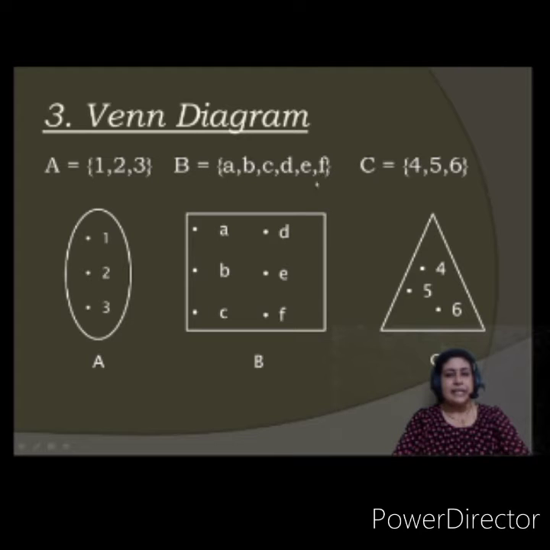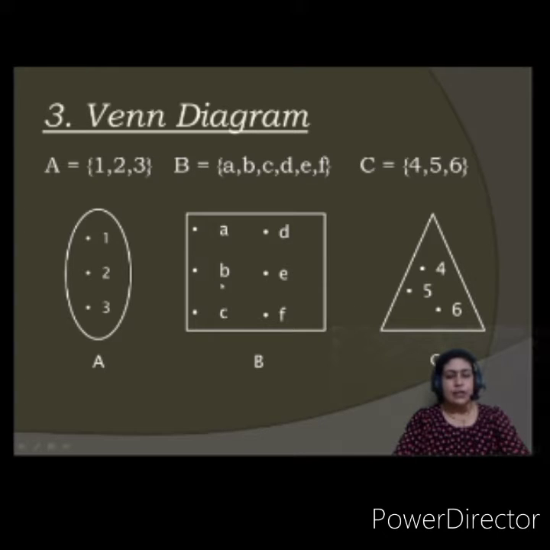Same way for B: A, B, C, D, E, F are represented in this. This is the B set. And 4, 5, 6 is represented in a triangle. You can take any shape. A Venn diagram doesn't restrict you from taking any closed shape. So you can take any oval, triangle, square, rhombus, parallelogram, trapezium, anything.